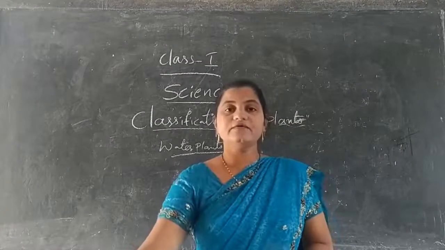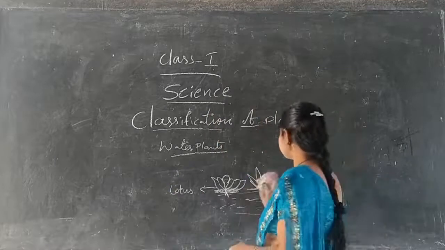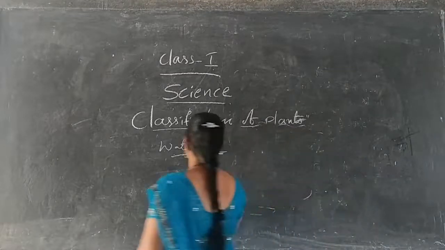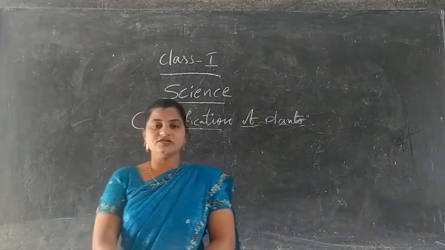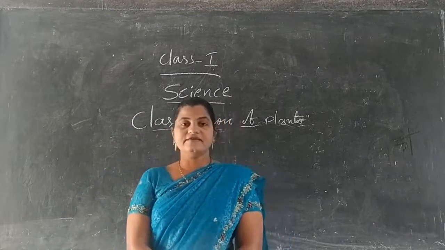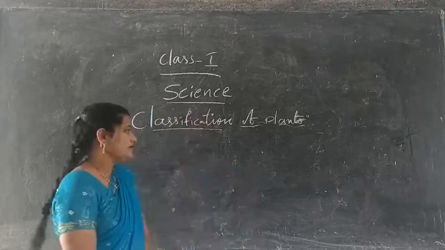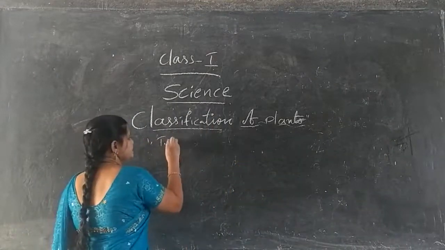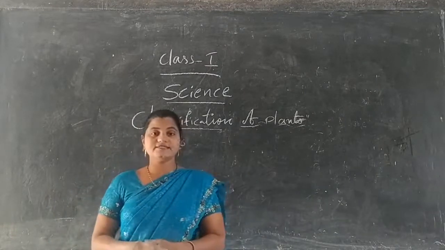Okay children, now we will recall what we learned in this period. In this period we discussed the classification of plants. Plants are divided into many categories. The first is trees. Trees have a very strong stem and have branches on them.